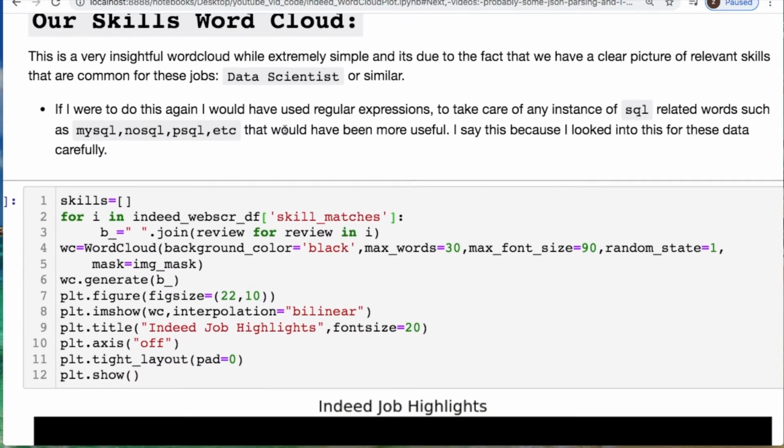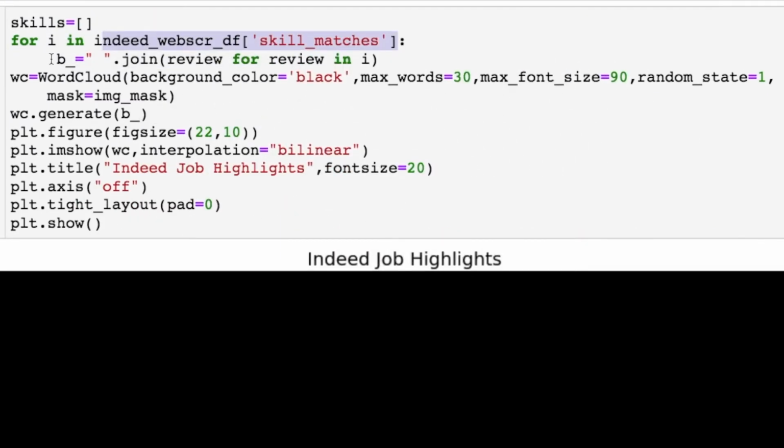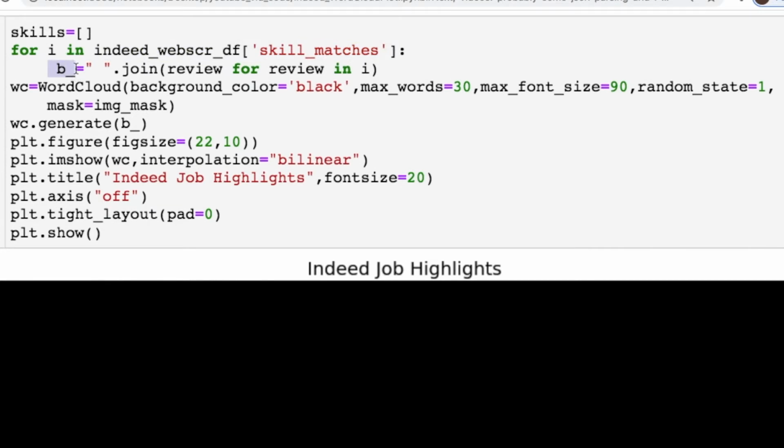Let me show you what it looks like for our good old skills section. So pay attention to this. I went into my data frame and took just the skills column, and I had to convert it into a string from all of the columns that were lists of strings. I ran the same thing, just cut and pasted from what we just did above. The only thing that's different is just this right here. I don't even need this, and I printed it off so you can see.